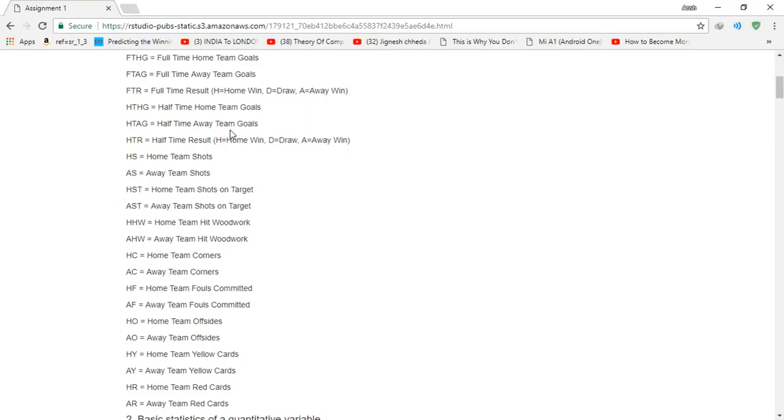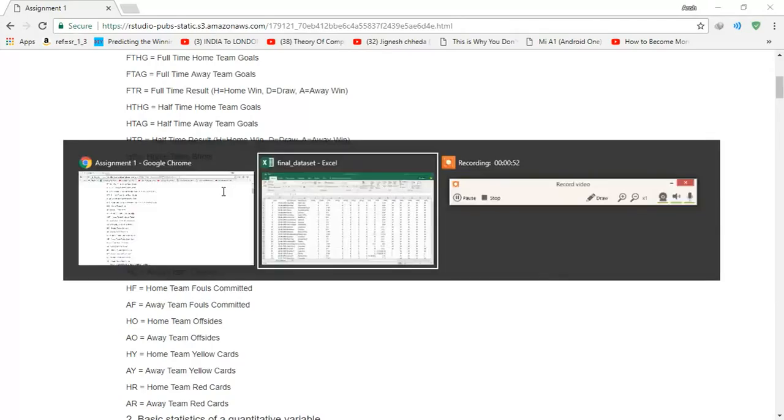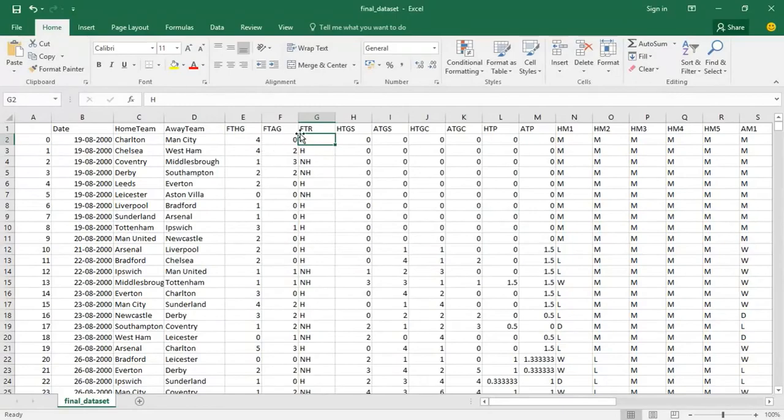And so we are going to take all of these features and then we are going to use them to try to predict the target or the label. And the label in our case is going to be the FTR, which is the full-time result. So the FTR is right here. So it could be either the home team H or the away team. So that's what we are going to try to predict given all of these features in the dataset.